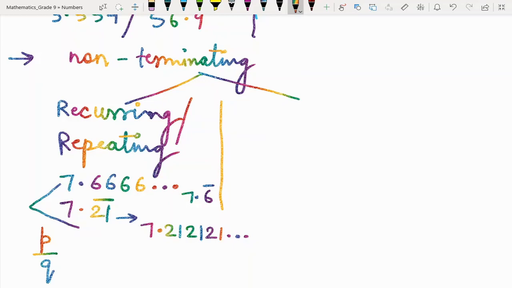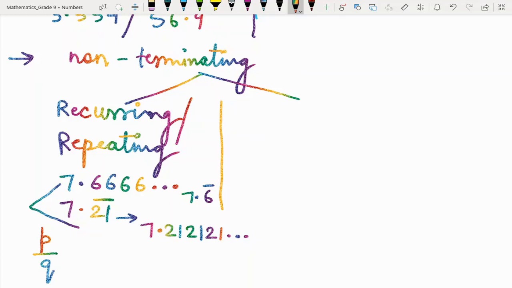The second example, if I say 7.21 bar, this means 7.212121 is repeating infinitely. So I can have any number of digits, any finite number of digits repeating infinite times, then that case will be a rational number.